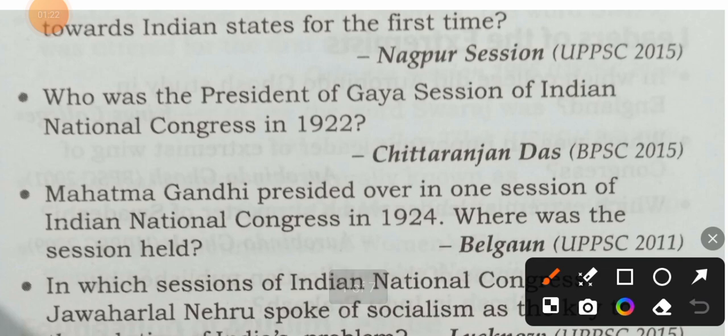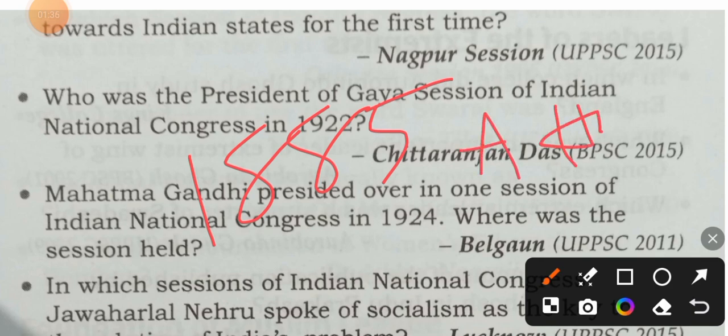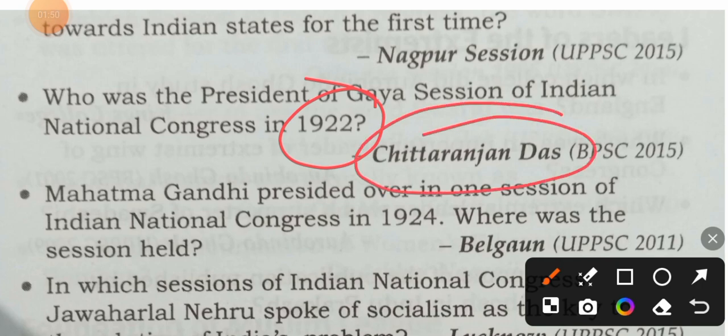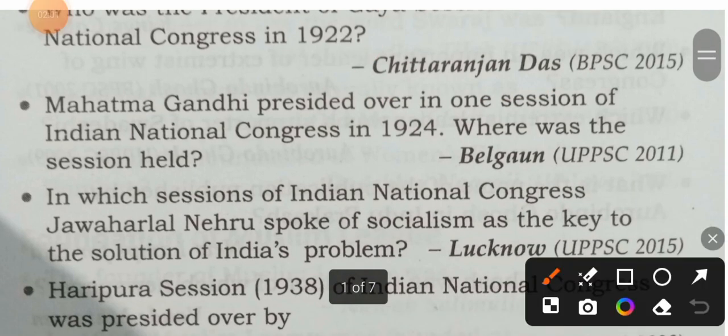Who was the president of the Gaya session of Indian National Congress? Dear students, you all know that Indian National Congress was established in 1885 by Alan Octavian Hume. So who was the president of the Gaya session in 1922? The correct answer is Chittaranjan Das. Understood? Who was Chittaranjan Das? He was the political teacher, the political preceptor of Subhash Chandra Bose. Then let's proceed to the next question.